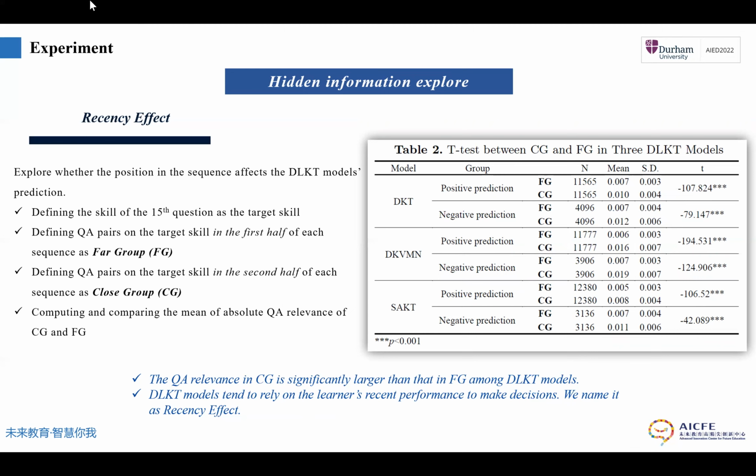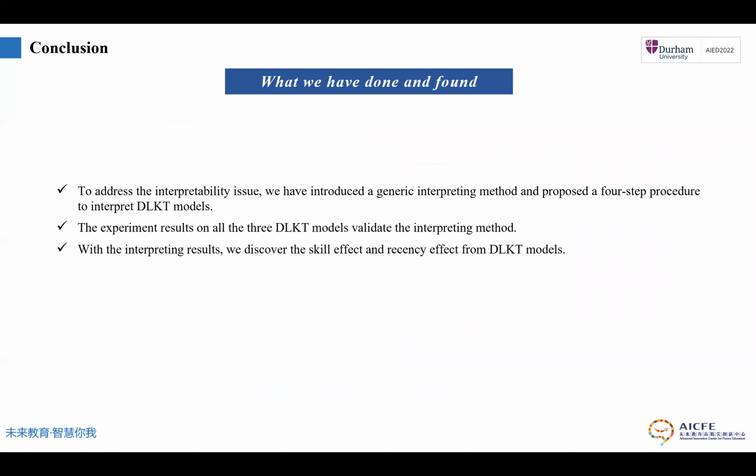And we can see that no matter in what DLKT models, no matter in positive or negative prediction, the QA relevance in closed group is significantly larger than that in front group. So we conclude that DLKT models tend to rely on learners' recent performance to make decisions, which we name as recency effect. And here we come to the conclusion part.